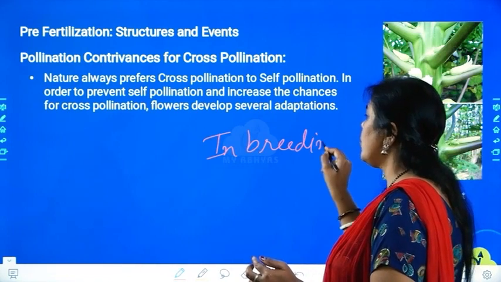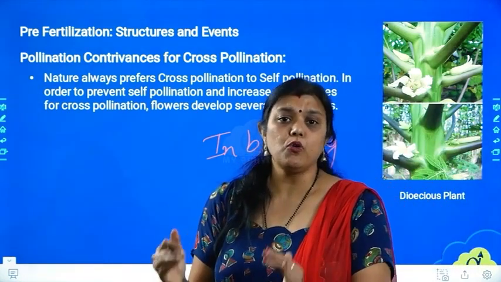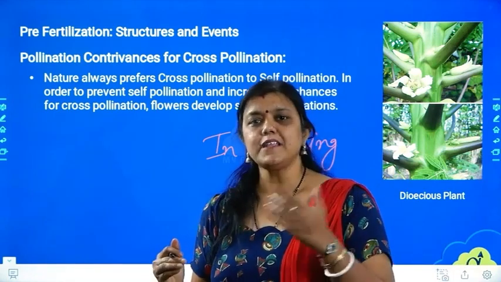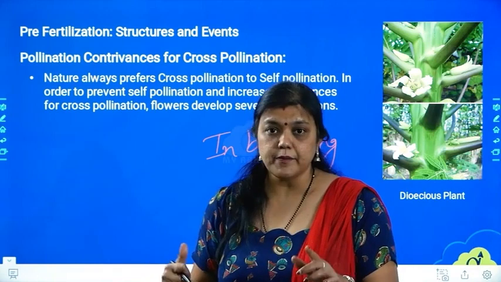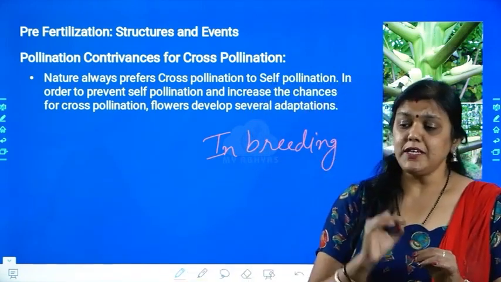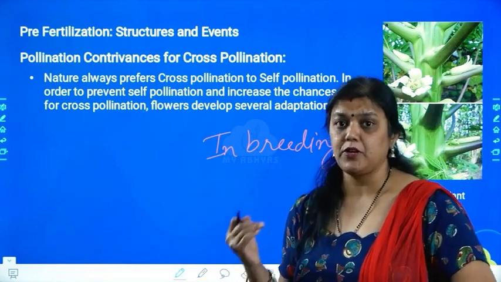Now, inbreeding is okay in some cases, because if we want to make a clone of a particular plant, we want the same characteristics. Got it? But imagine inbreeding happening generation after generation in one particular plant.